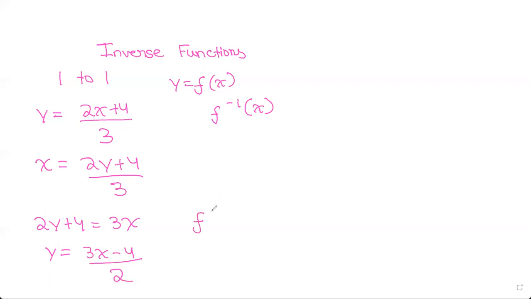So f inverse of x equals 3x minus 4 by 2. That is what inverse function is. What we did is we switched x and y, and then we made y the subject. And that is what f inverse is.